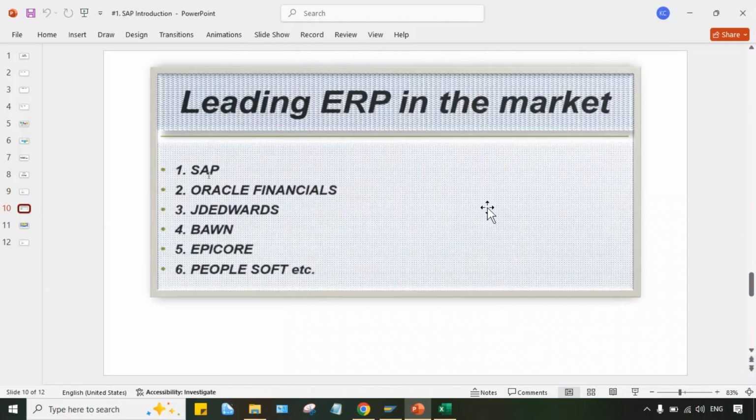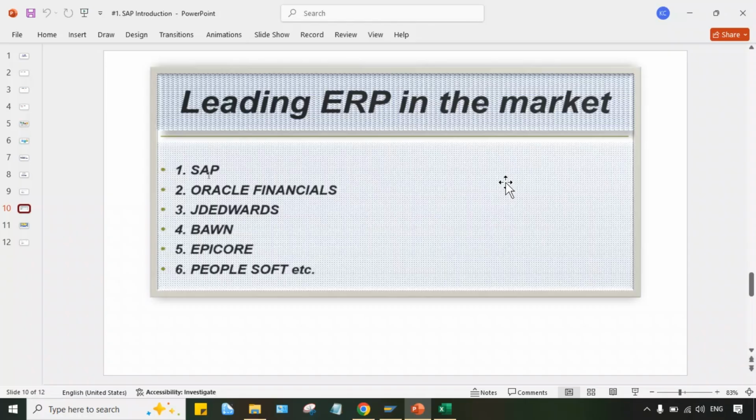Okay, now look here. What are the leading ERPs in the market? So leading ERPs are SAP, Oracle, JD Edwards, BaaN, Epicor, PeopleSoft, right? And multiple other ERPs are also there, like Navision, Tally, right? And even certain customized ERPs are also there.